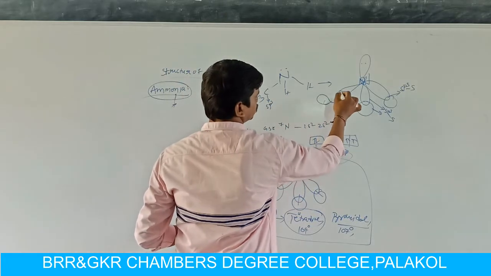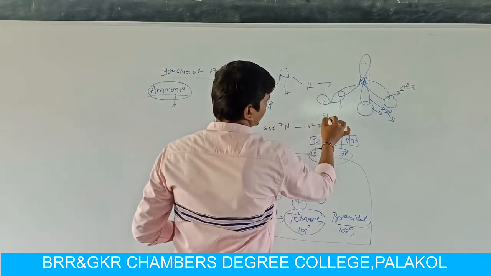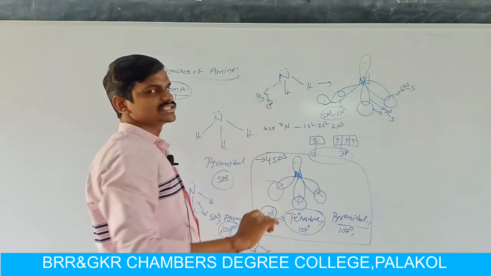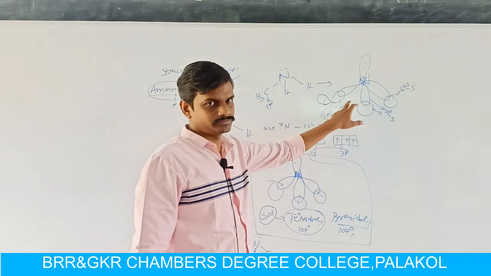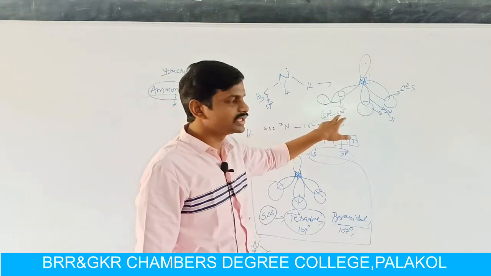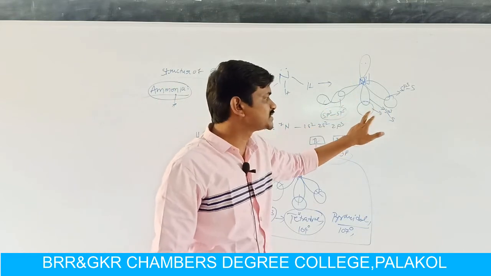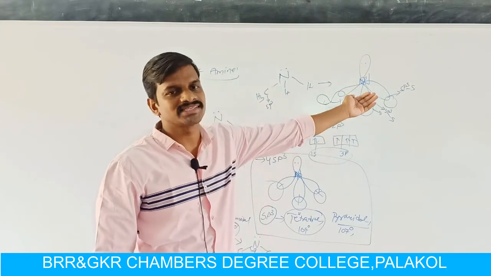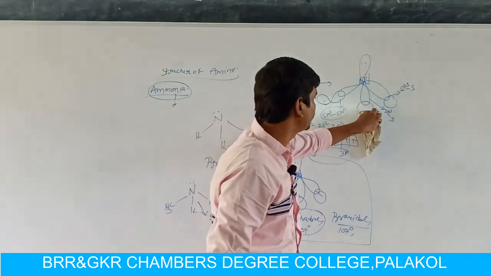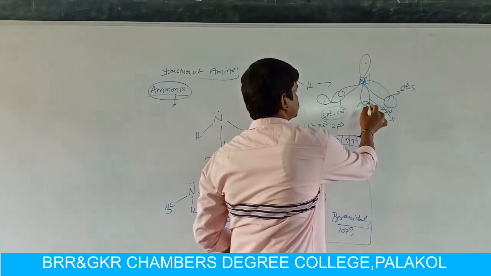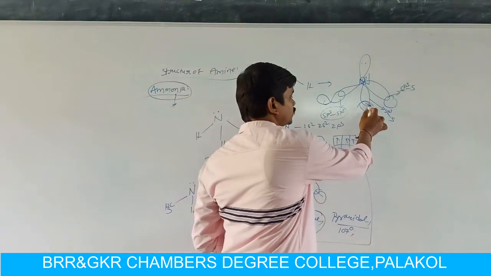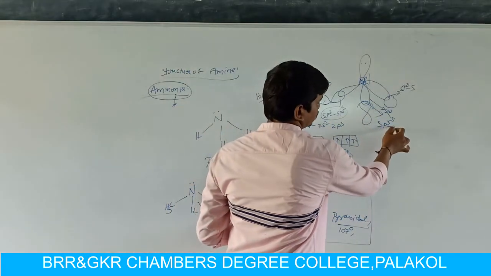How is the bond formed? The sp3 hybridized orbital of carbon overlaps with an sp3 hybridized orbital of the nitrogen. In a primary amine, one bond is sp3-sp3 overlapping, and the remaining two are sp3 orbitals overlapped with s orbitals. In a secondary amine, in place of this s orbital overlapping, the second hybridized orbital also overlaps, giving sp3-sp3 overlapping.